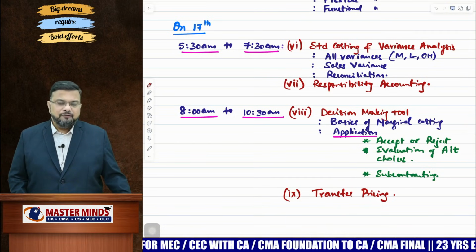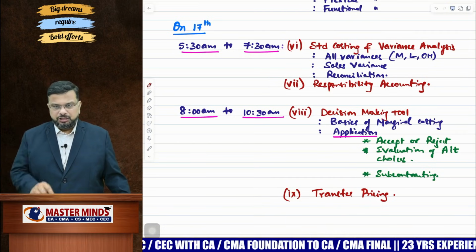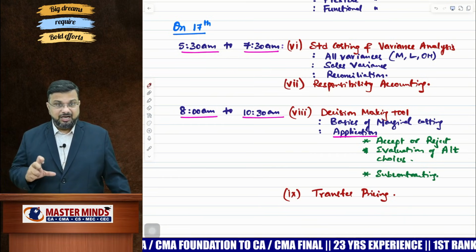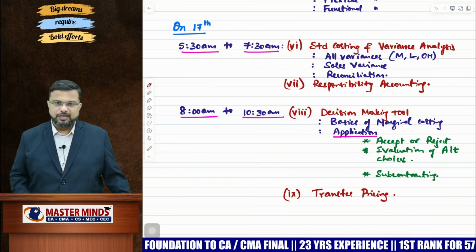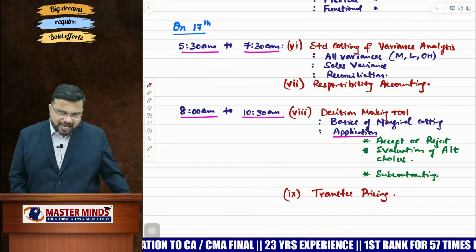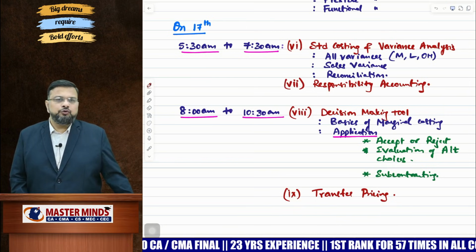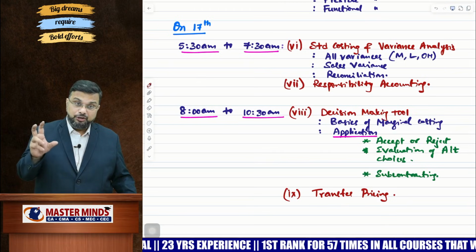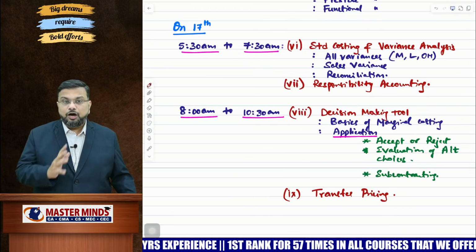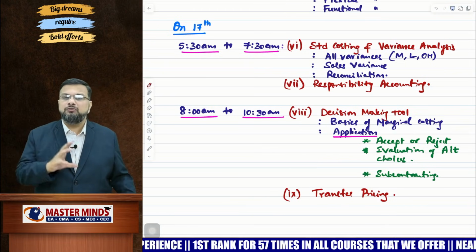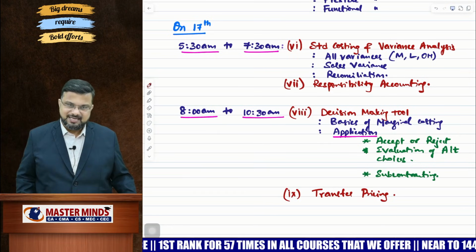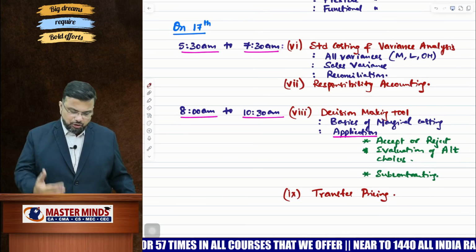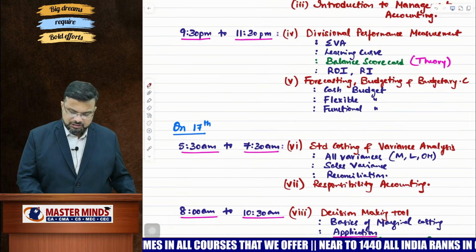When it comes to application of marginal costing in short term decision making, focus on these topics: accept or reject, evaluation of alternative choices, subcontracting, and auxiliarization. So these are the 3 topics. If you have time, if you are confident enough, then go through transfer pricing. When it comes to transfer pricing, I think at the start of the chapter, I have explained you 4 to 5 different models of transfer pricing. If you go through that, at least you will be able to answer whatever the question that is given in the examination. So assuming that you take transfer pricing as choice, still you have ample chapters to play around with.